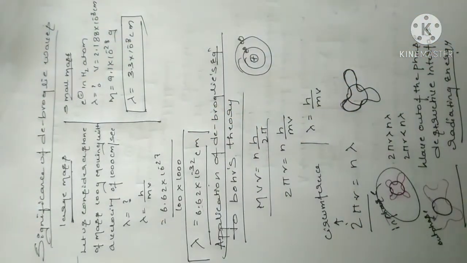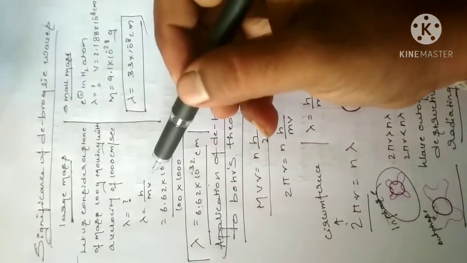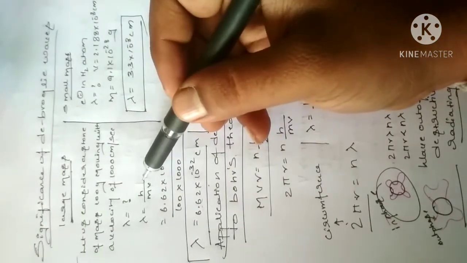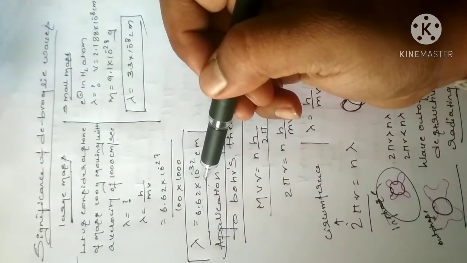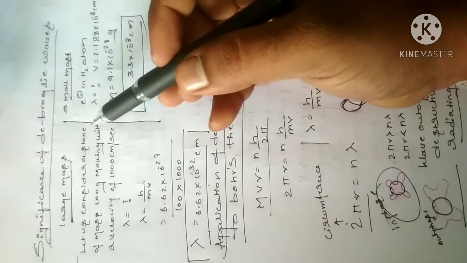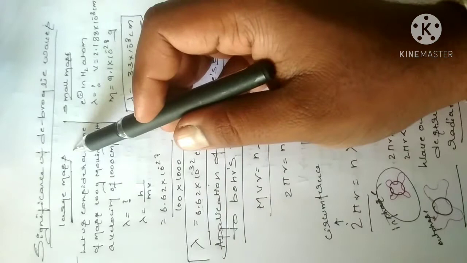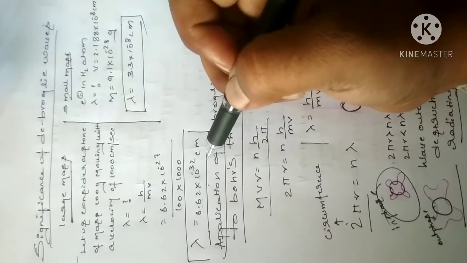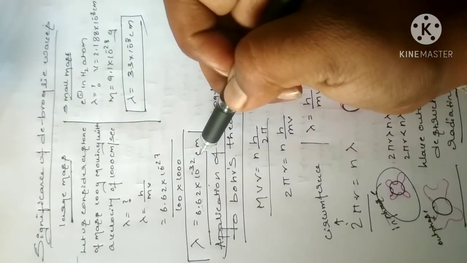We find lambda, where h is Planck's constant, 6.62 into 10 to the power of minus 27. Substituting the numerical values into the formula, we get lambda is equal to 6.62 into 10 to the power of minus 34 cm. So if the mass is large, the wavelength will be small.